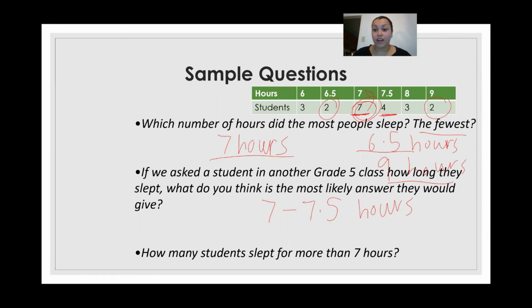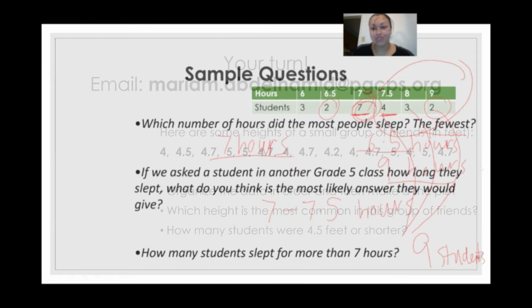Another question we could ask is how many students slept for more than 7 hours? So this means anyone who slept more than, so not equal to 7, but more than 7. So people that slept more than 7 hours slept 7.5, 8, and 9 hours. That was 4, 3, and 2 students. So that means a total of 9 students slept for more than 7 hours. So that's actually a really good thing. We can tell that around half of our students are getting more than 7 hours of sleep, which is a good thing for you at a growing age.